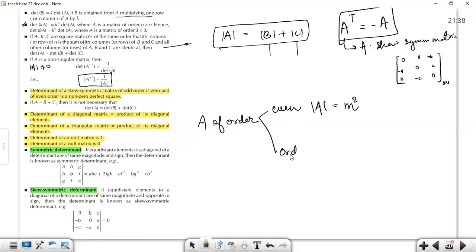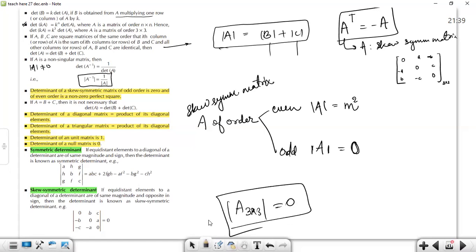And if the order of the matrix is odd, 3 by 3, 1 by 1, 5 by 5, then its determinant is going to become 0. So every skew symmetric matrix of odd order has determinant 0. Every skew symmetric matrix of 3 by 3 order has its determinant equal to 0 for sure. Is that property clear, everyone?